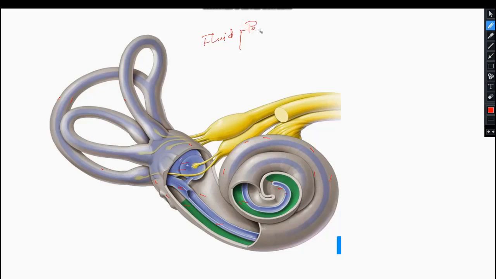One is the perilymph and another is the endolymph. Clear? So this perilymph is present between the bone and membrane, whereas endolymph is present between the membrane and membrane.